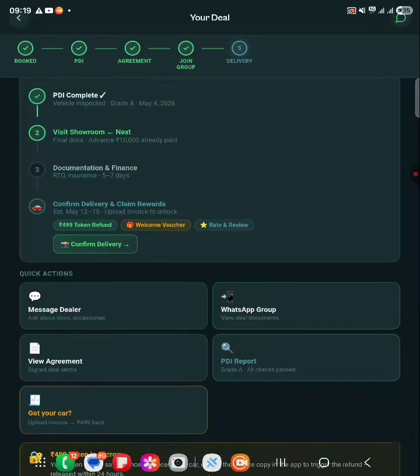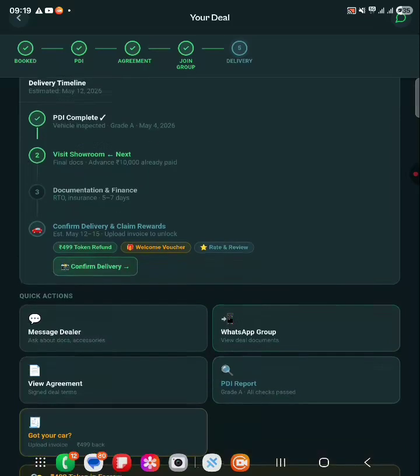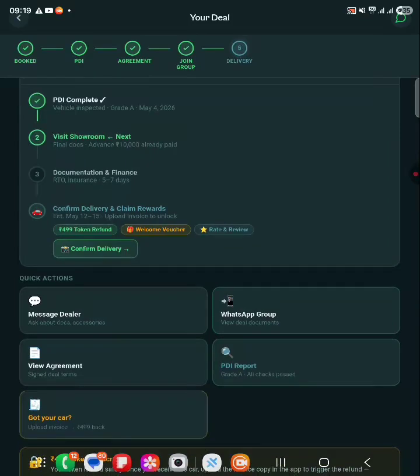The dealer will provide multiple dates, multiple timelines in which the buyer can come. So the buyer needs to just confirm the date on which he is comfortable receiving the car. We are just assuming that he will be coming between the 12th and 15th of May. So now what happens? The deal has been done. We have made sure that the buyer is coming to the dealership within 3 or 4 days, and he is going to receive the car.